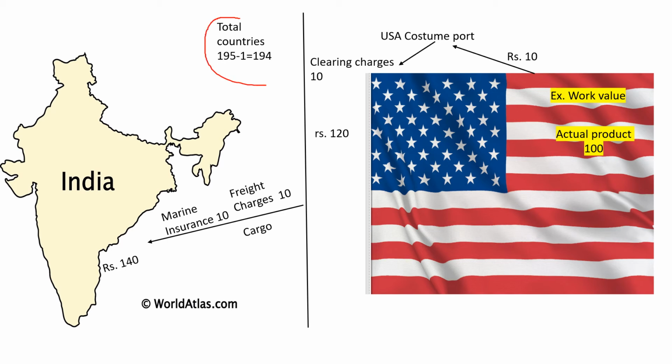There are a total of 195 countries. This I told you in my previous lecture. So if I minus our country, that is if I minus India, there will be 194 countries, and these 194 countries will be considered the rest of the world and not the host country. Please remember this. India is doing business with the USA. So only the USA is my host country and not the other countries. The other countries are the rest of the world and my country is the home country.